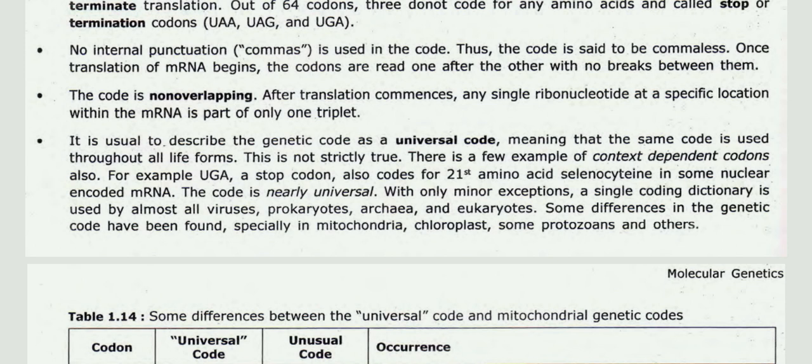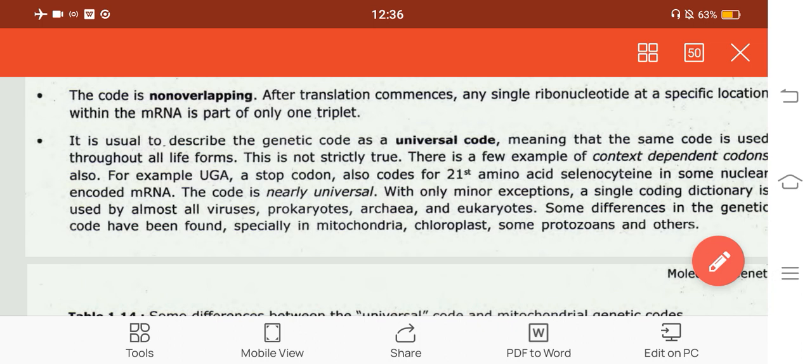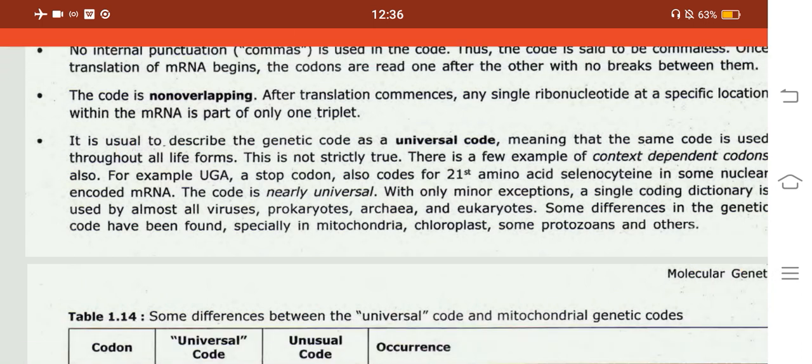The genetic code is described as a universal code, meaning that the same code is used throughout all life forms. This is not strictly true. There are a few examples of context dependent codons also. For example, UGA, a stop codon, also codes for the 21st amino acid selenocysteine in some nuclear encoded mRNA. The code is nearly universal with only minor exceptions.